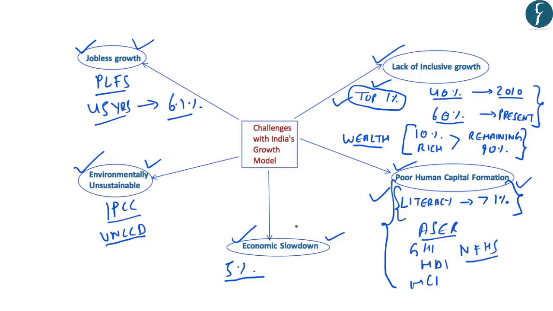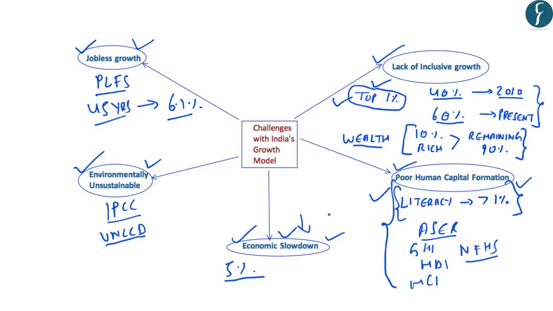Now, although the economic slowdown is a recent phenomenon, the agriculture sector has been continuously facing a distress situation. The agriculture sector has been adversely affected by rising input costs, low prices of agricultural produce, and low public investment, which has led to a decline in the incomes of the farmers. Due to this distress in the agriculture sector, it is adversely impacting the economic growth story also. And this decline in the incomes of the farmers is adversely impacting the demand in the Indian economy, which is one of the major factors for the current economic slowdown.